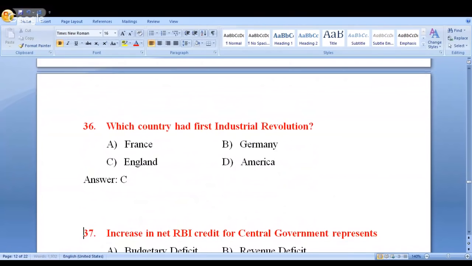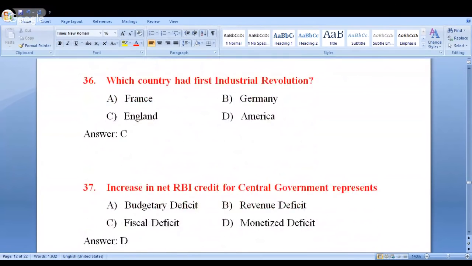Here. This point, have a look at this. Which country had the first industrial revolution? It's a basic point. You need to remember this. Option C is the answer. That is England. Look at this.